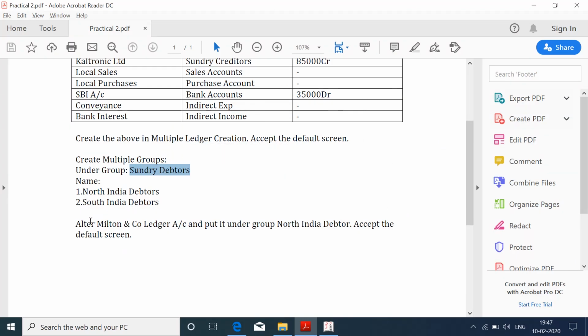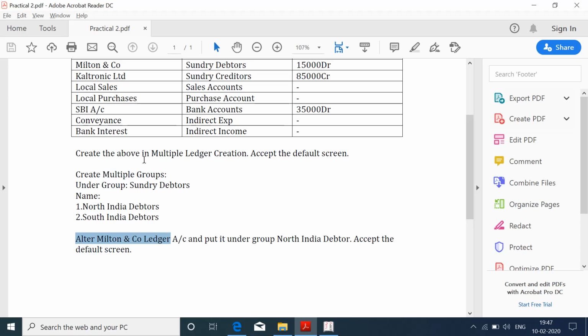Now we have to alter the Milton and Company ledger account. If you remember, we already created the Milton and Company ledger account under Sundry Debtors. We have to alter that account and put it under the North India Debtor group which we just created. So we have to alter Milton and Company, remove it from Sundry Debtors, and put it under North India Debtor. We have to be very specific now.